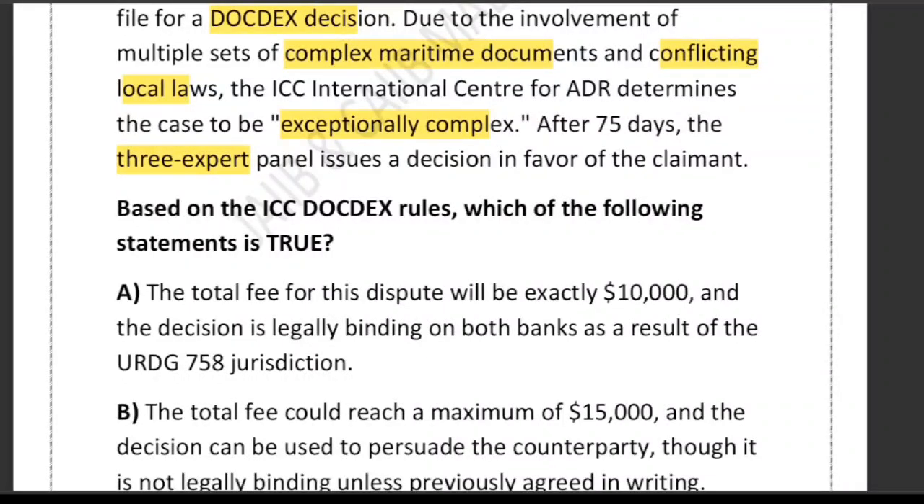Now, time taken for decision. How much time does it take? The decision is issued after 75 days. This is normal because complex cases take longer. More experts are involved and multiple documents are examined. What about the DOCDEX fee? That is what the question is.